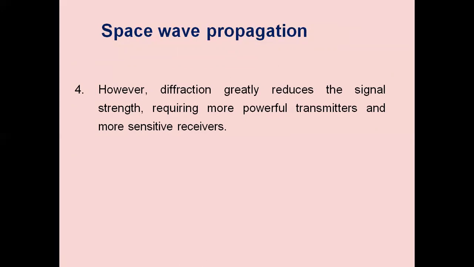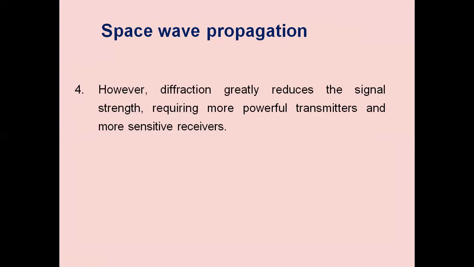We should make use of high power transmitters. We have to use class C power amplifiers, higher power amplifiers, to generate higher power levels so that we can transmit it over long distance, keeping into account reflections, refractions, and interference, and more often diffraction.